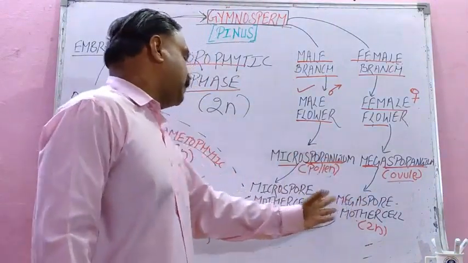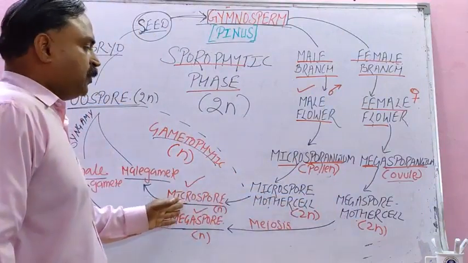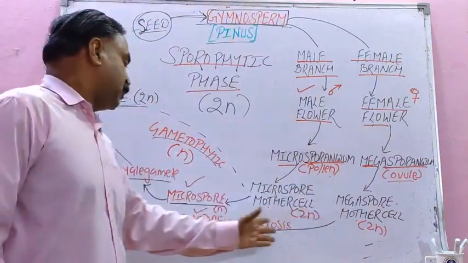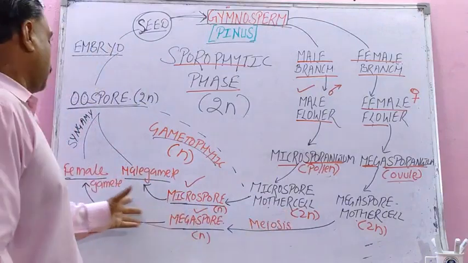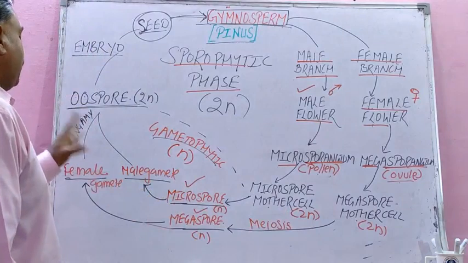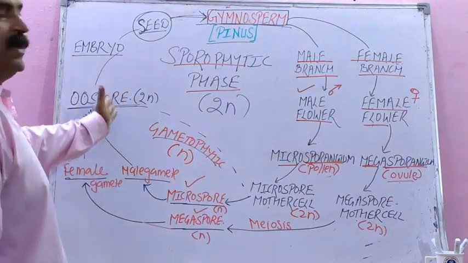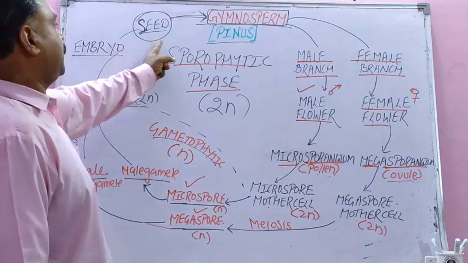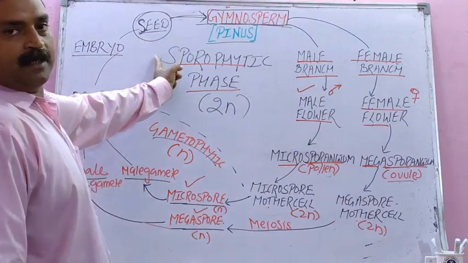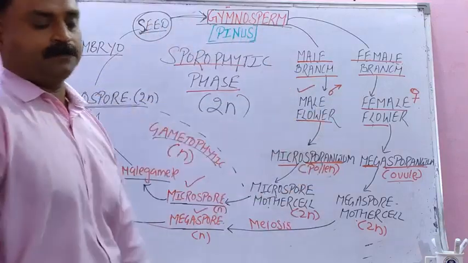Microspore mother cell will produce microspore, and megaspore mother cell will produce megaspore. Microspore will give male gamete, female gamete, syngamy, oospore, zygote will develop into embryo, but here we have to write seed. This is the naked seed, the main feature of gymnosperm, and that will grow into new plant.